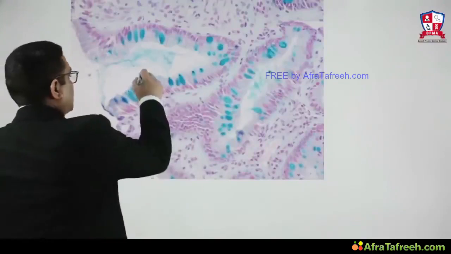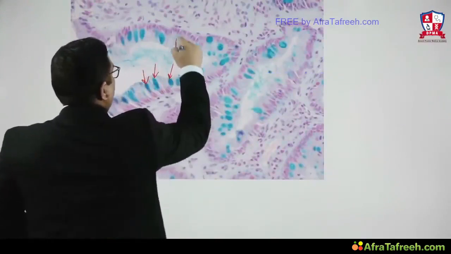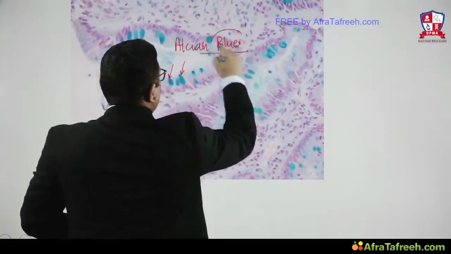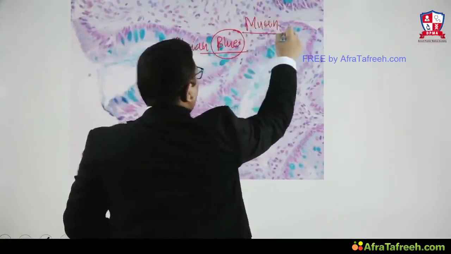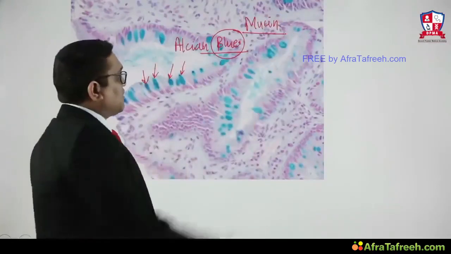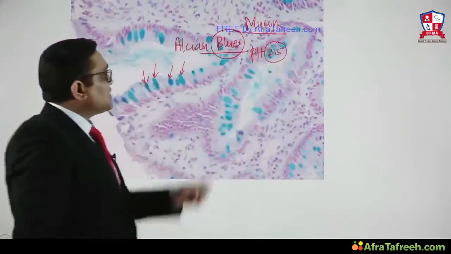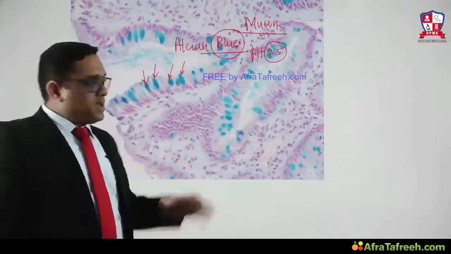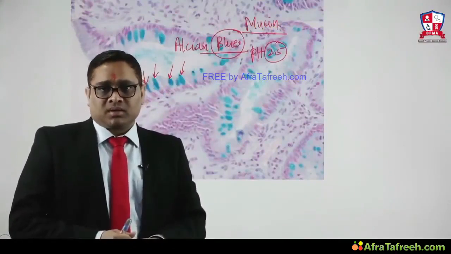Now you can see this is the picture of Alcian blue stain, and here you can notice all these are blue colored mucin, right? So this is the Alcian blue stain. If you remember, Alcian blue stain is used for mucin, and the color of mucin will be blue. The pH will be acidic, pH 2.5. That is how Alcian blue will detect these goblet cells of the esophagus in Barrett's esophagus, right? And this diagram and this point has been a question in a previous year AIIMS exam, right?